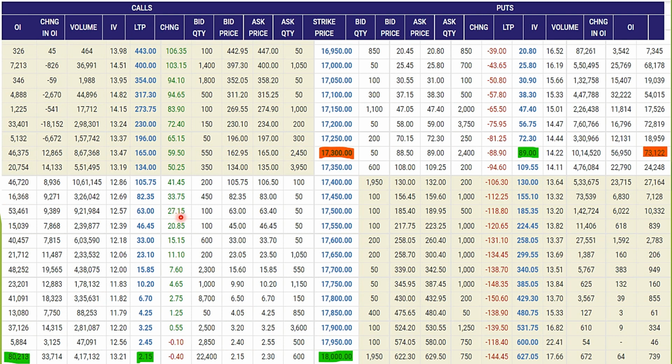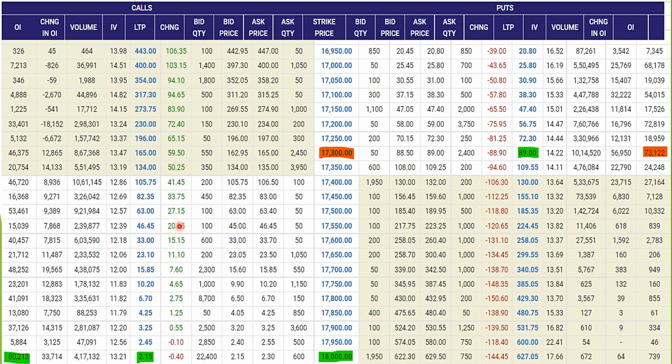There is a change which is positive. What does this mean? Premiums are increasing, open interest is increasing. This is long build up. Here we can check premium is increasing, open interest is increasing. This is also long build up. Same is here.